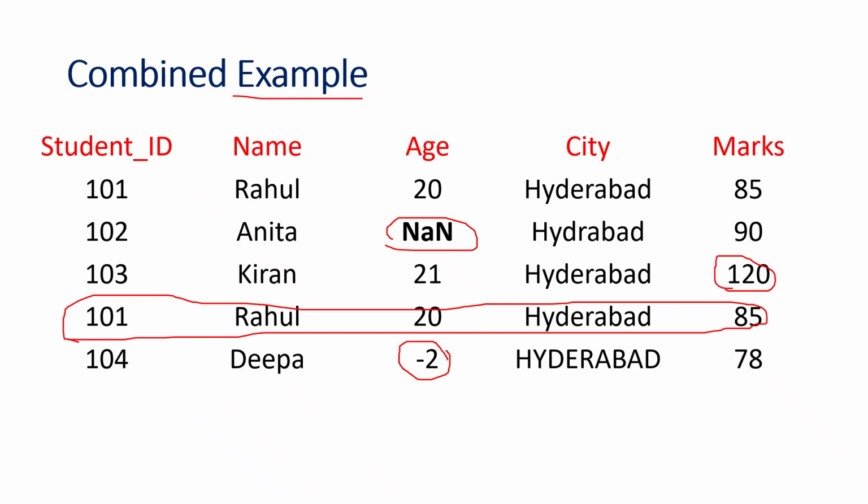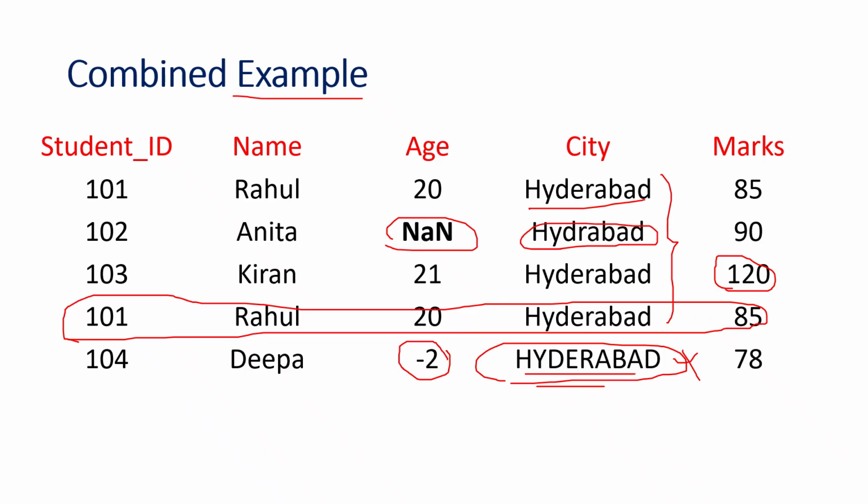Next, inconsistent format. This one is an inconsistent format. Why? Because it is in capital letters, while the remaining are all capitalized normally, but this Hyderabad is in capital letters. So this is an inconsistent format. Next, typological error: Hyderabad written instead of HYD. So this one comes under typological errors.